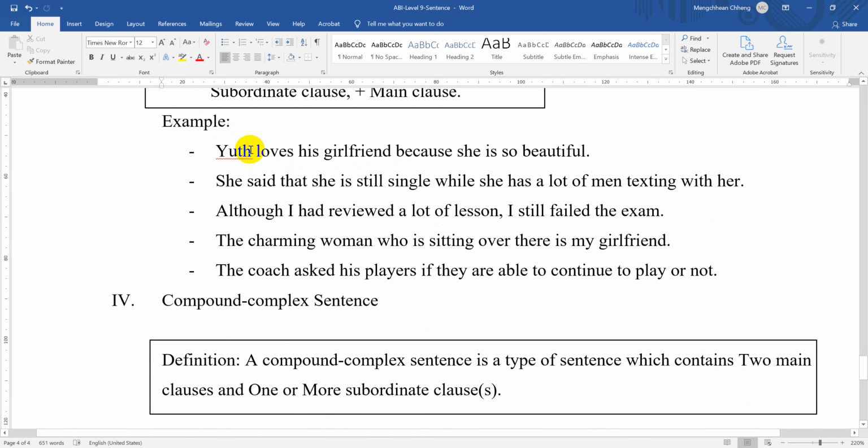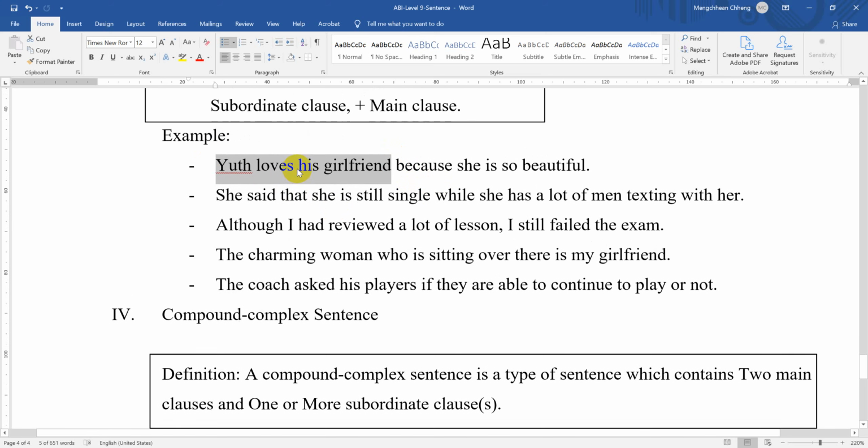For example, Jude loves his girlfriend because she is beautiful. So you see, from Jude to his girlfriend here is a main clause. So what is a main clause, everyone? A main clause is a clause that has a subject and predicate, and it can make a complete sentence.